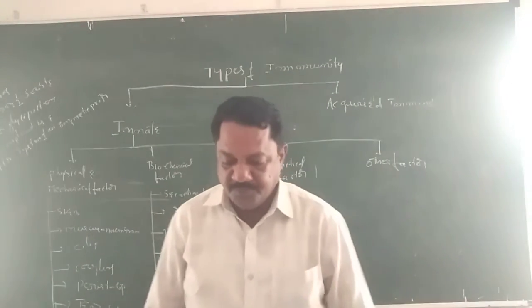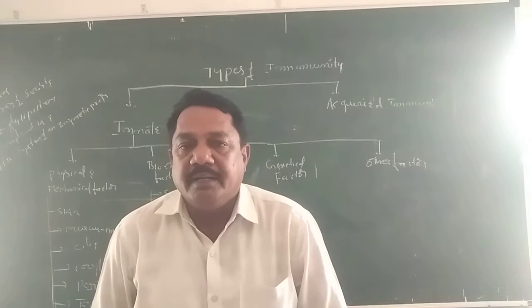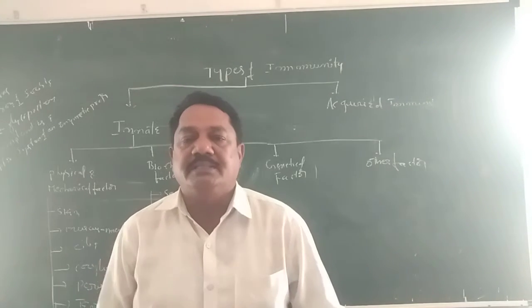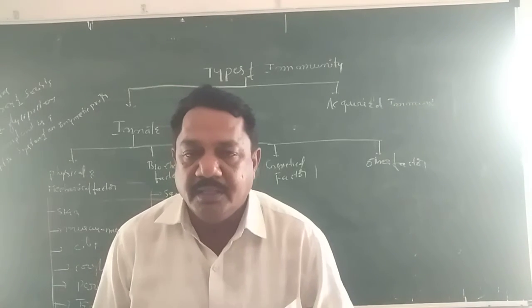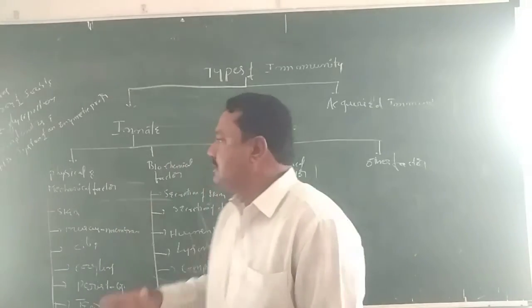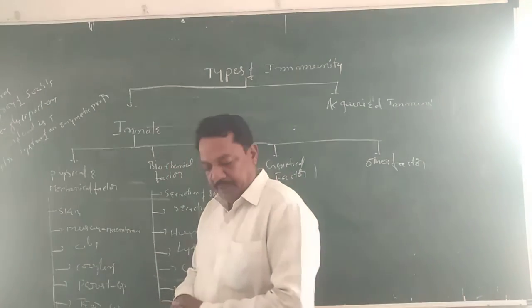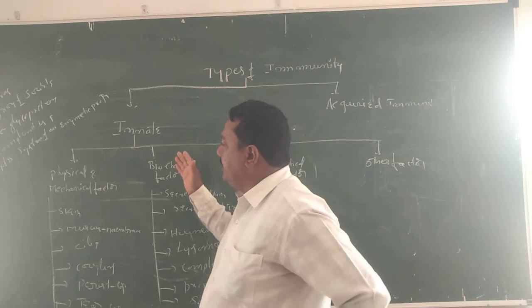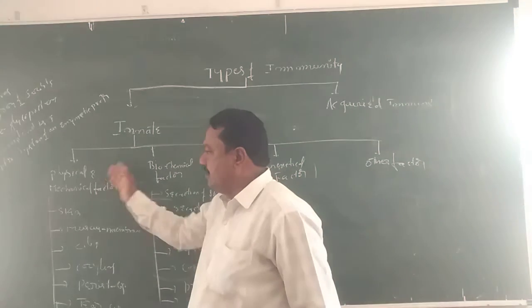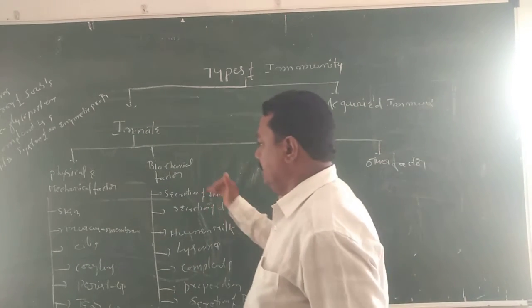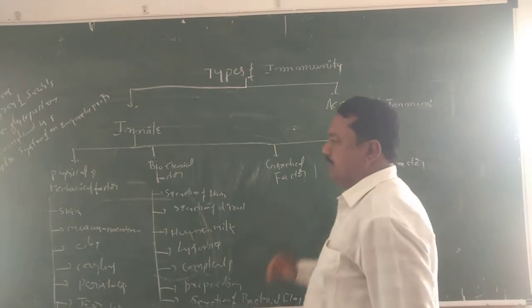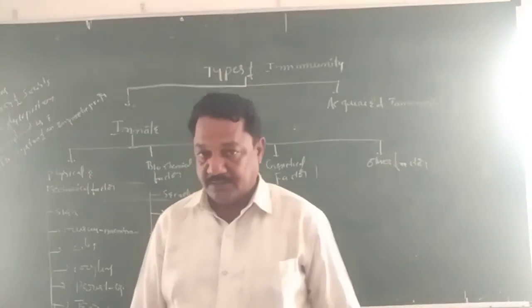Any organism, by birth, can contain some important resistance to disease. This resistance to disease present by birth is discussed under innate immunity. This innate immunity takes place by the following factors: physical and mechanical factors, biochemical factors, genetical factors, and other factors. First is the physical factor, discussed last class.